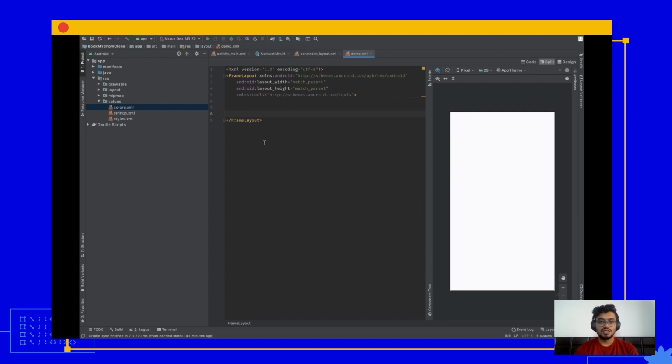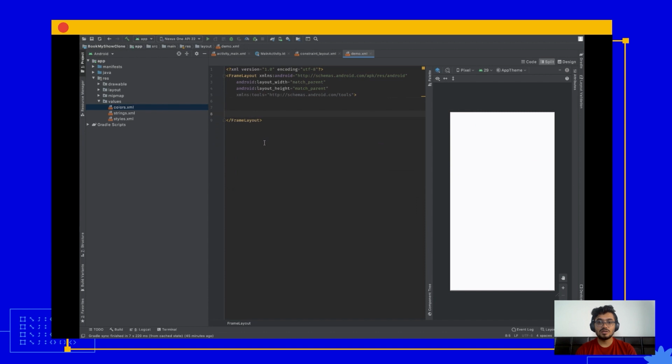Coming to view group. Now, view groups are, as I mentioned, like an invisible container within your app, which will structure your children within in a certain way. So there are a couple of inbuilt view groups on Android. Basically, you have frame layout, linear layout, relative layout, and constraint layout.